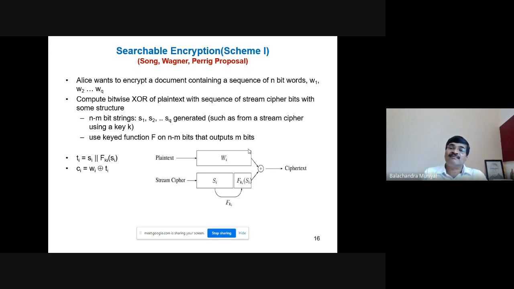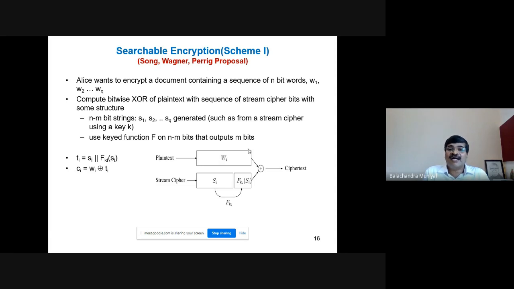Song and others proposed 3 schemes, scheme 1, 2, and 3, which will be discussed now. We will see the problems associated with all these 3 techniques, and then we will discuss one more scheme proposed by a researcher called Curtmola. So that is the end of our discussion. Okay. Now let us see the proposals